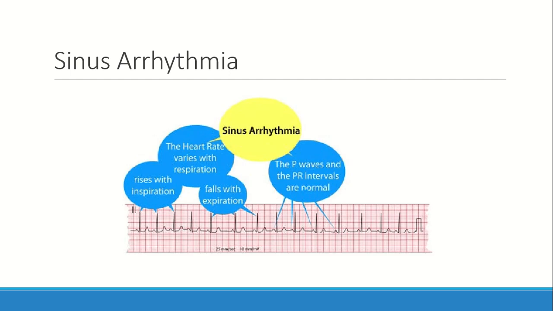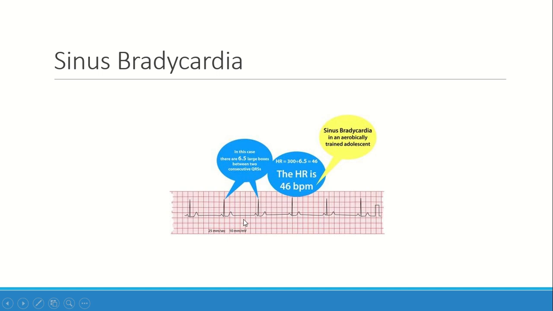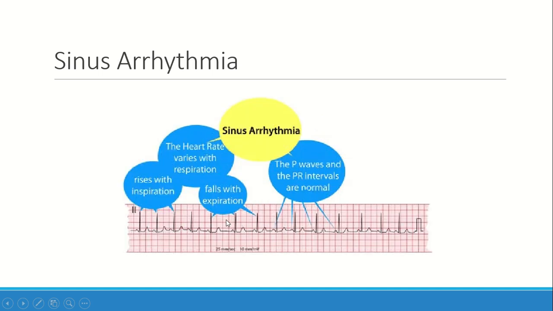As we see here, during inspiration there is narrowing of the R-R interval, and during expiration there is relative widening of the R-R interval. So this is sinus arrhythmia. So we will compare it with the breathing cycle. If they are put on the monitor, we can see the breathing waveform and the ECG waveform, and we'll compare when this relative P-P interval variation is occurring.